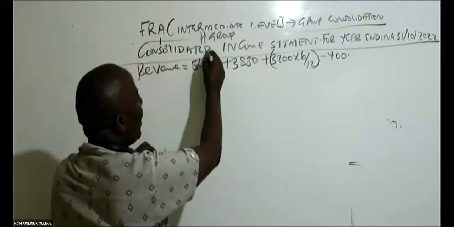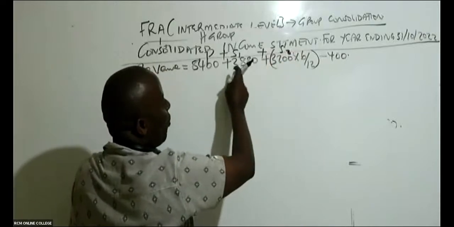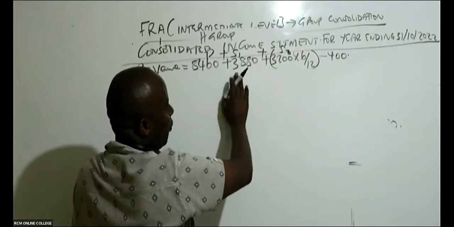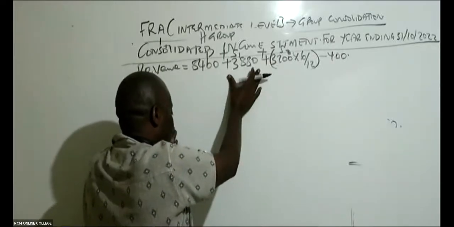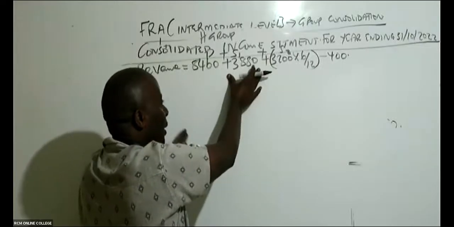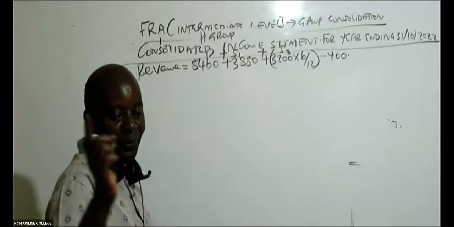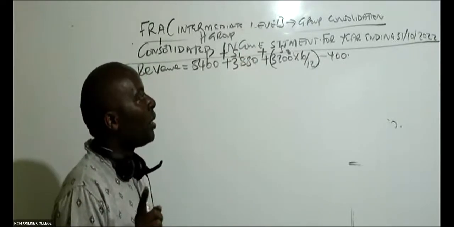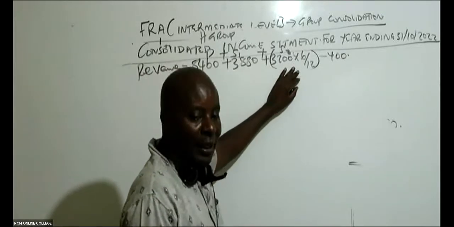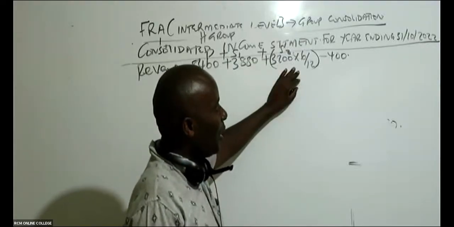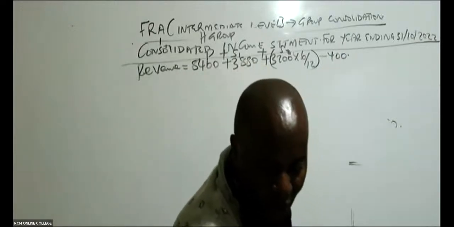Remember, this is for the parent plus subsidiary 1 plus subsidiary 2. Subsidiary 1 is S, which we stayed with for 3 years. So in the current year, it was fully our subsidiary, and we shall not time apportion this year's revenue. We can't multiply with 3, because remember, the income statement is for 1 year. But subsidiary 2 is L, which we stayed with for 6 months, so this has to be time apportioned. And if there is any internal sale, this internal sale is fake, so you subtract it and then give me an answer.